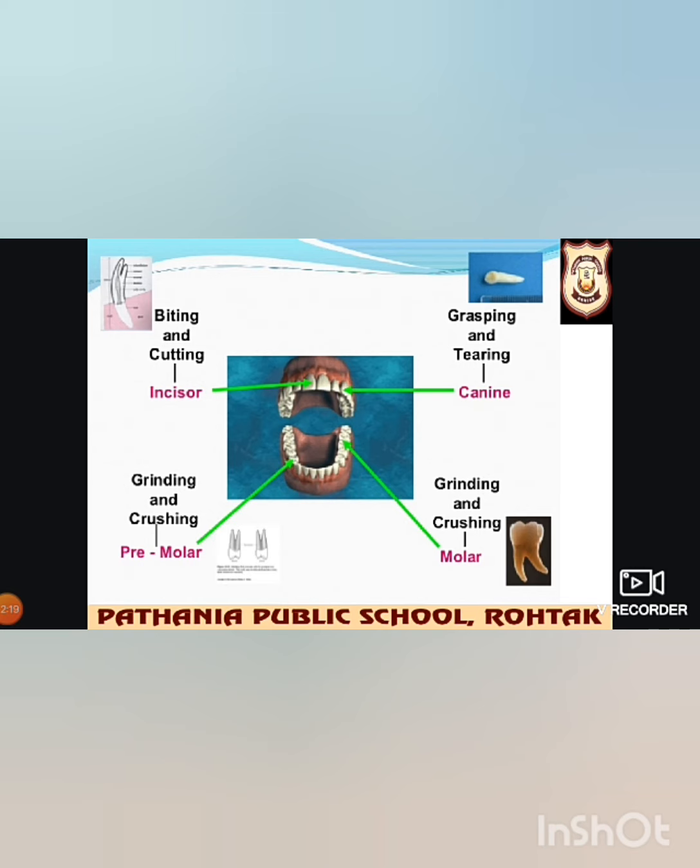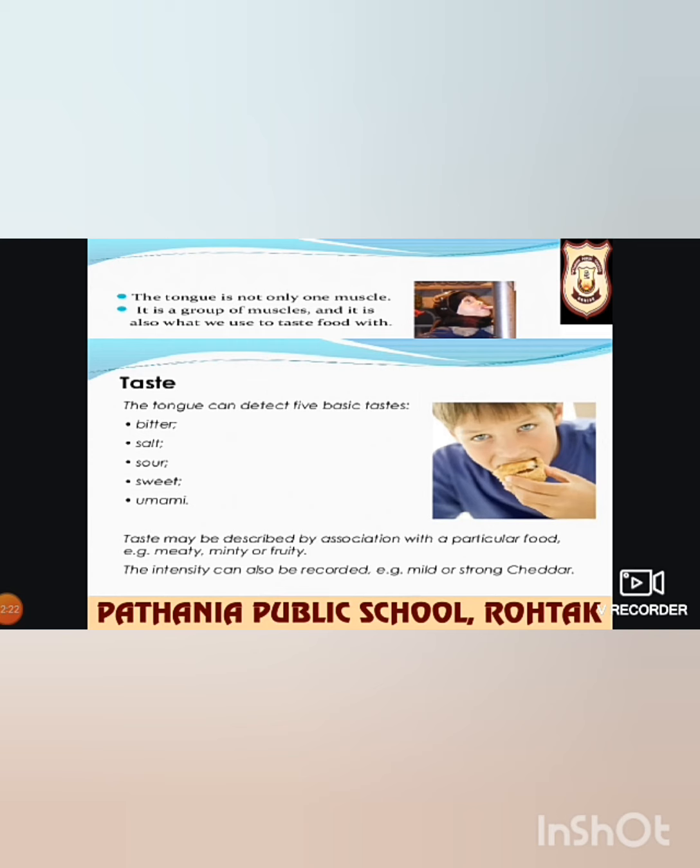Now next is the tongue. What is the tongue? It is not only one muscle, but a fleshy muscular organ which is attached to the floor of the buccal cavity, meaning the mouth cavity. It is free at the front and can be moved in all directions.